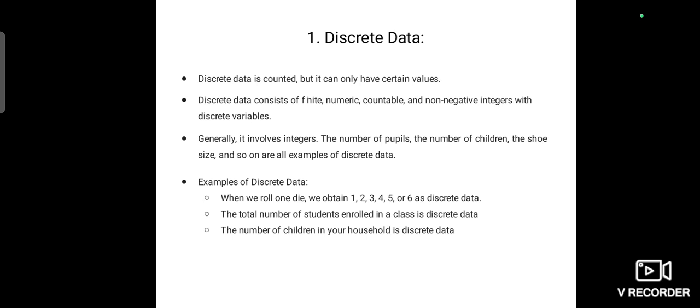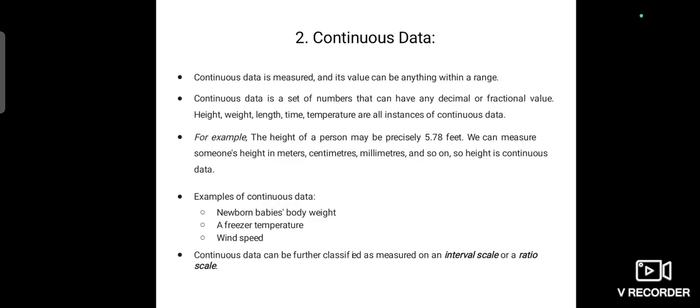The next one, the total number of students enrolled in a class. It may be 5 students or it may be 10 students, it may be n number of students. The number of children in your household is discrete data. For example, I have one kid. That is also one of the best examples of discrete data.